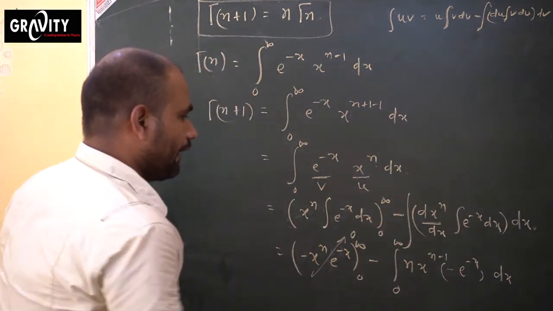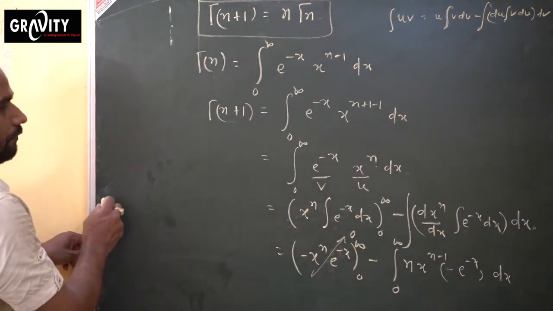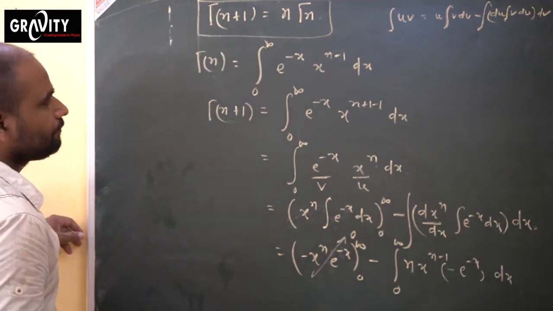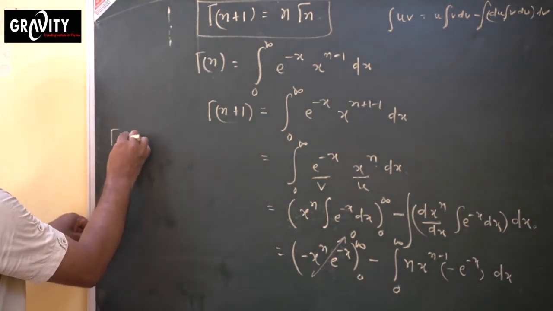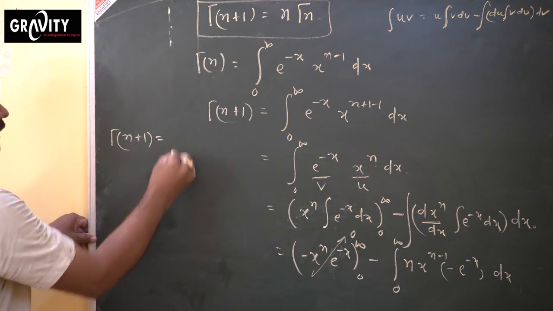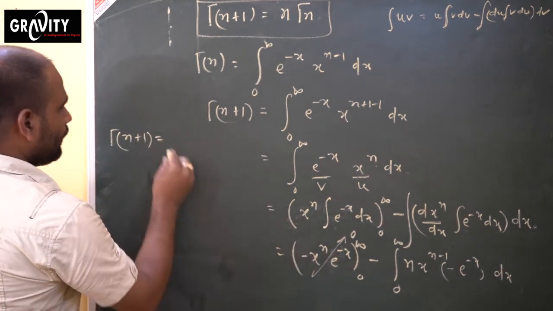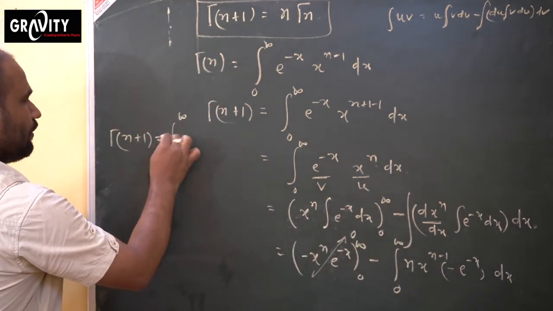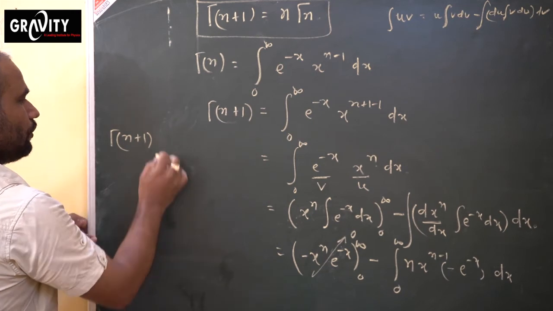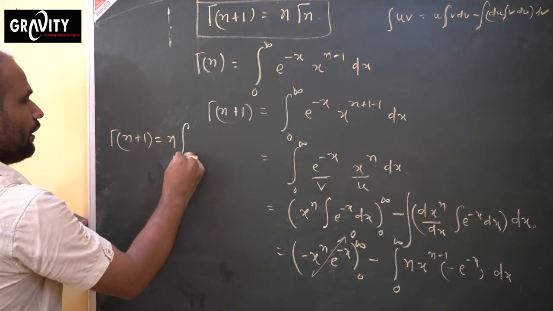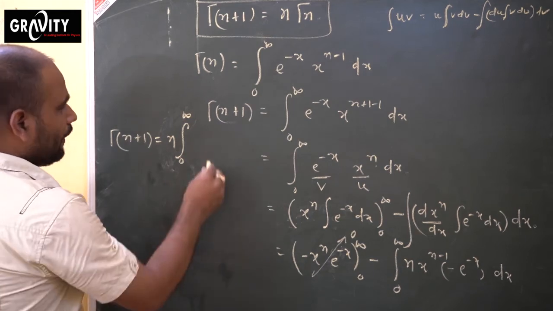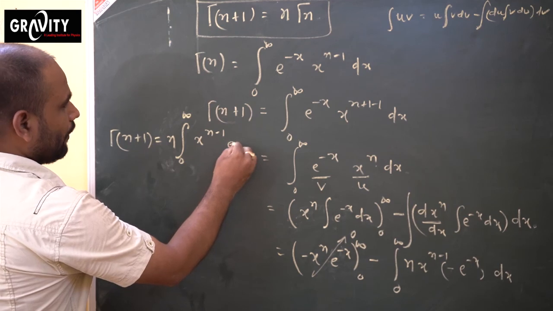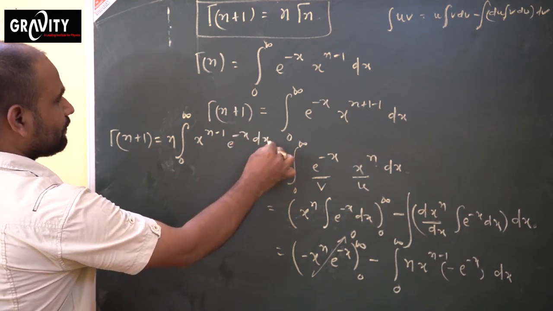Now what is happening? Again, minus to minus, plus will come. So gamma n plus 1 equals, from this expression, the integral from 0 to infinity, and n is a constant that we are taking outside. So n times the integral from 0 to infinity of x to the power n minus 1 times e power minus x dx.